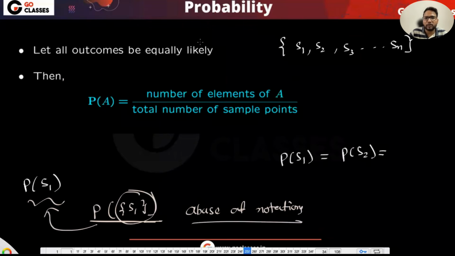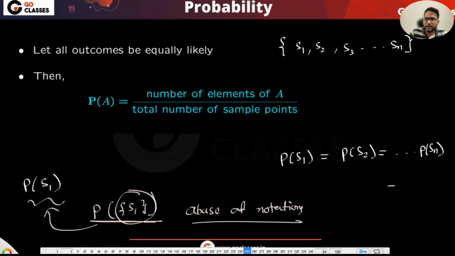If every outcome is equally likely, I will say that everything, and finally this is dot dot dot, probability of Sn. This is equal to, if everything is equally likely, if there are n outcomes, then it is just 1 by n. Now why is it 1 by n? Okay, let me just prove it.